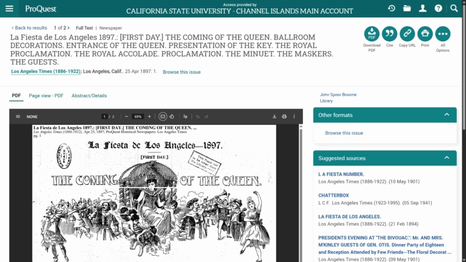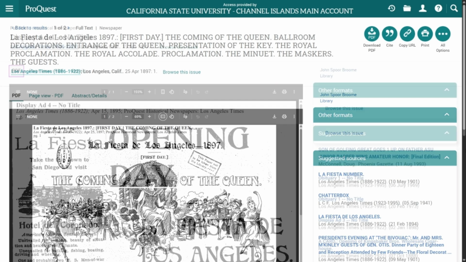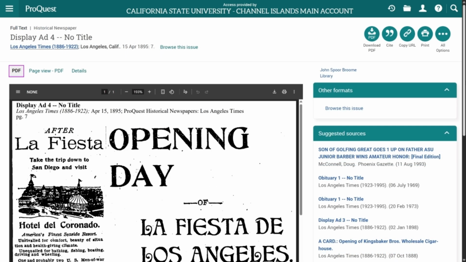Above the newspaper article is PDF. This is the default option that shows the whole article, in this case with multiple pages. Page View shows the entire newspaper page the article is in, and Abstract Details provides a list of further publication details. Though newspapers have much more than articles. Let's look at this advertisement for the 1895 festival that also appeared in our original search. Let's click Page View PDF to see the whole newspaper page.